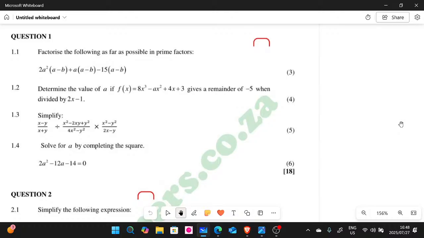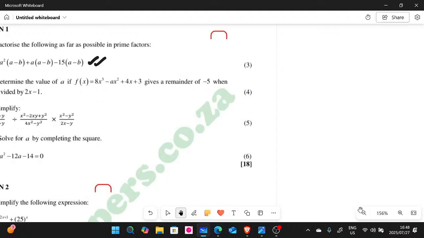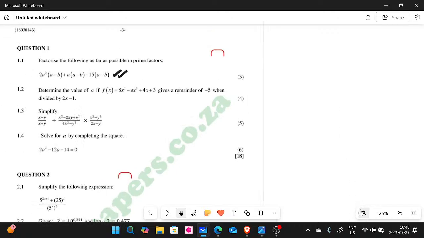But let's look at 1.1. So 1.1, guys, we have the following here. They want us to factorize as far as possible in prime factors. So they want us to factorize this here, guys, right? So what I'm going to do is I'm going to copy this question. It has 3 marks, by the way. So I'm going to copy it and write it on the side, and then we solve it. Let's factorize it. So let me just create a little bit of space here. Let me zoom down a bit, guys, to 100%.